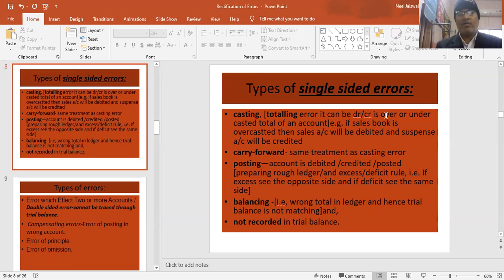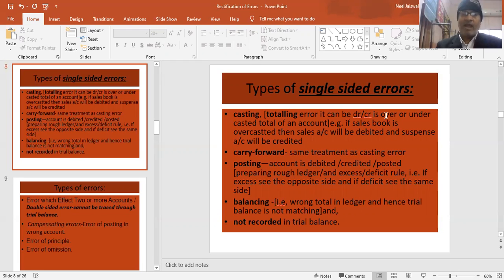Suppose while preparing the trial balance, while preparing any account rather, suppose my cash account, or I'm preparing bank account, or salary account, or wages, purchase, sales, whatever account. There are two sides in an account, debit side and credit side. When we are adding more amount in the debit than what should have been, then we say that we have overcasted the debit.